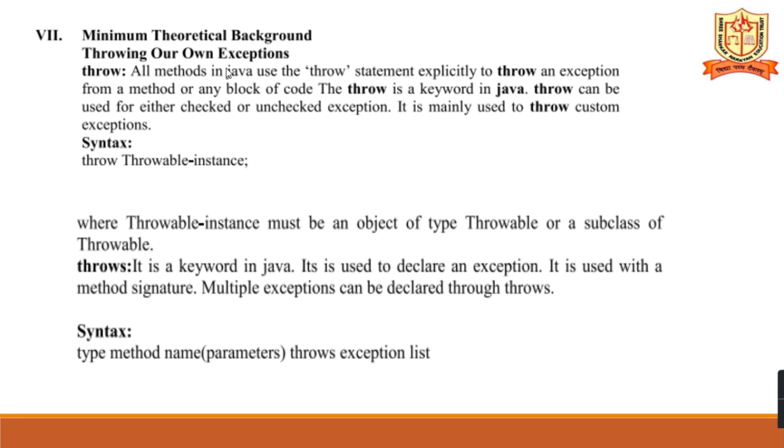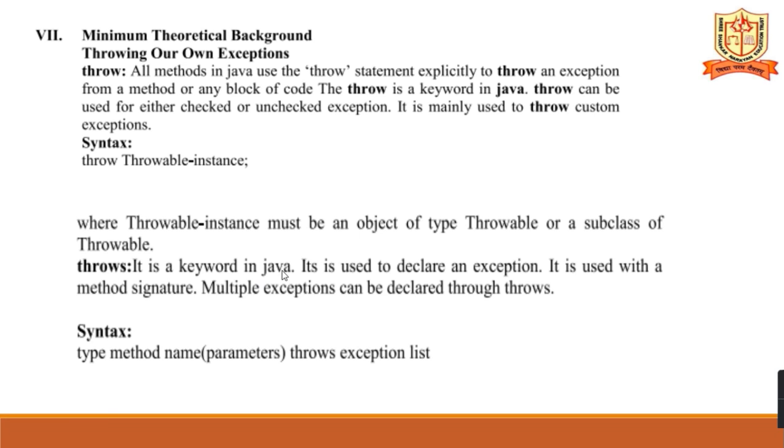So throwing our own exception, that is the throw clause. All the methods in Java use a throw statement explicitly to throw an exception from a method or any block of code. The throw is a keyword in Java. Throw can be used for either checked or unchecked exceptions. It is mainly used to throw custom exceptions. What do you mean by custom exception? User-defined exceptions. The throwable instance must be an object of type Throwable or a subclass of Throwable.